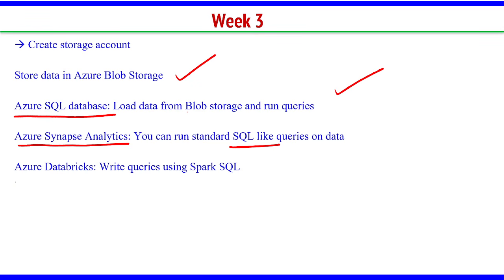Then the third one is Azure Databricks. Here you can write queries using Spark SQL. This is again a little typical one. Spark SQL is related to big data, right? For big data querying or big data processing, we use Spark SQL. So if the data size is very high, go to Azure Databricks, bring your data into that platform and run the queries. So all three do similar tasks, but the environment is different, the purpose is different.